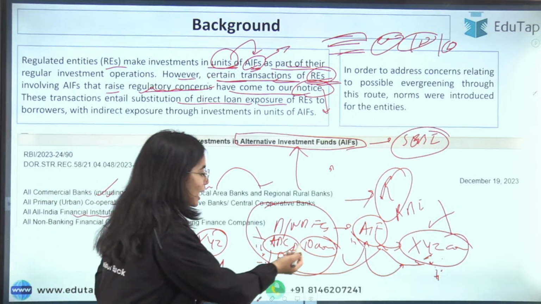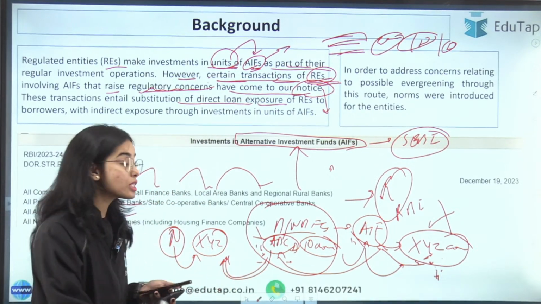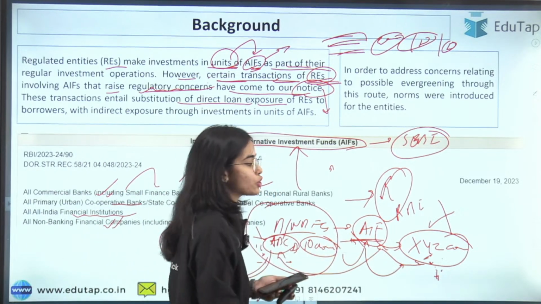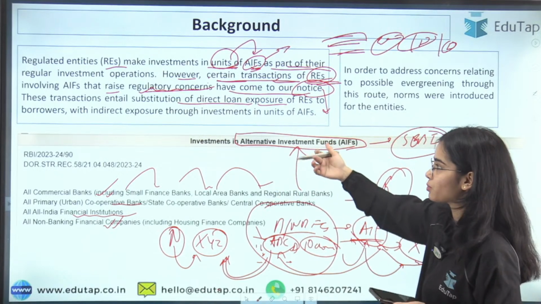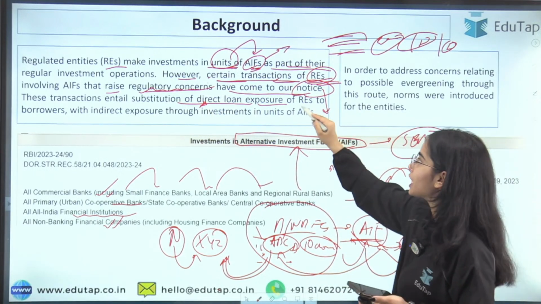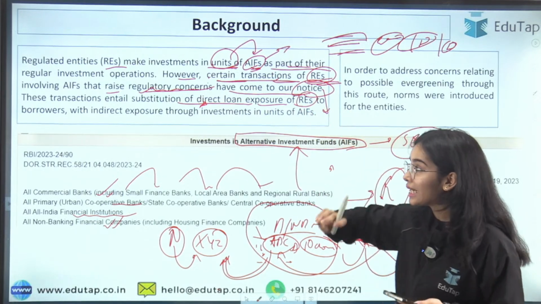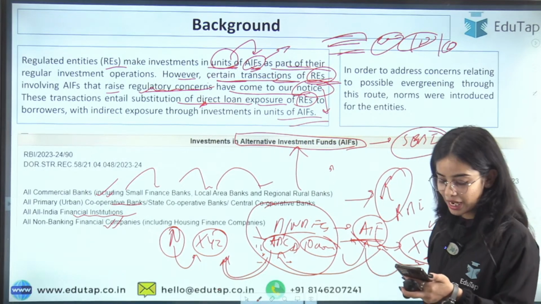So rather than giving direct loans that can be seen as evergreening of loans, the AIF instrument was used to give further exposure. These transactions entail substitution of direct loan exposure of the regulated entities to borrowers with indirect exposure, which you are doing through investment in the units of AIFs.